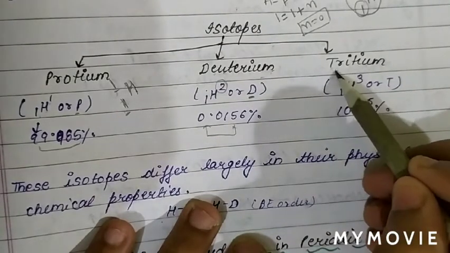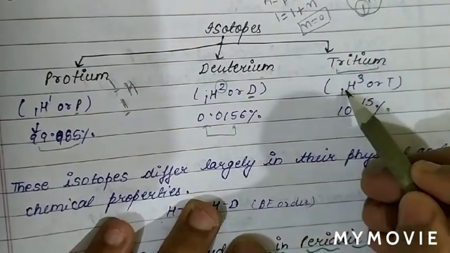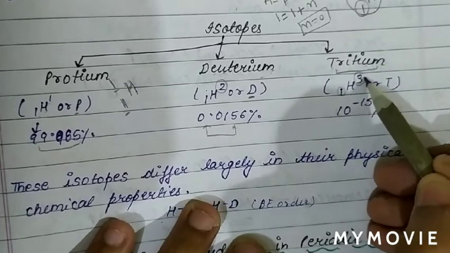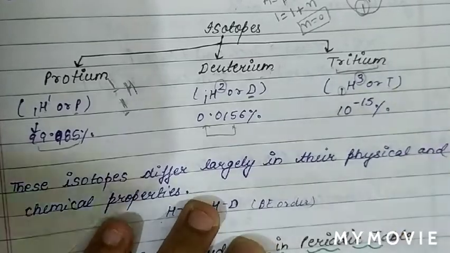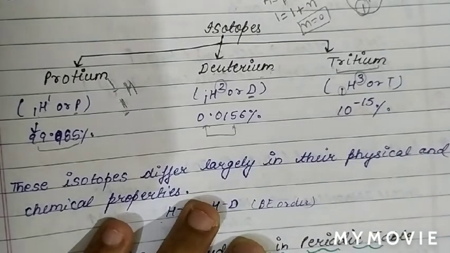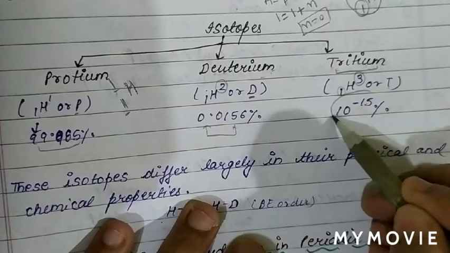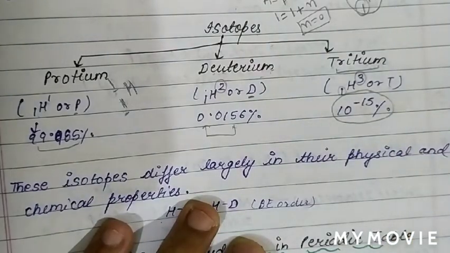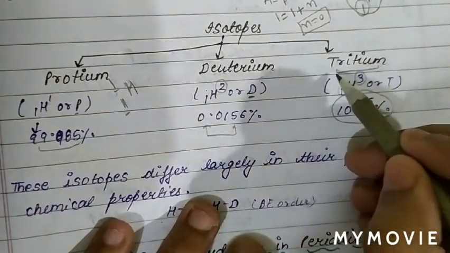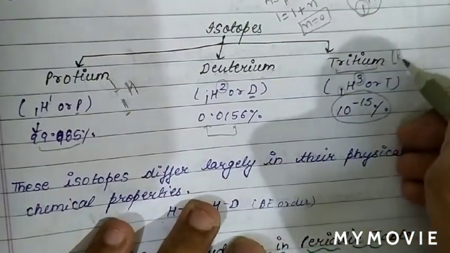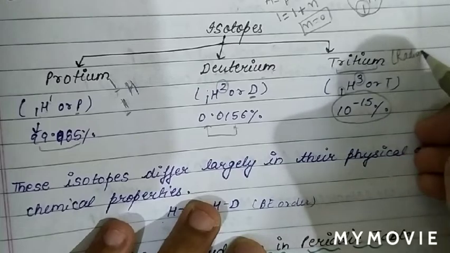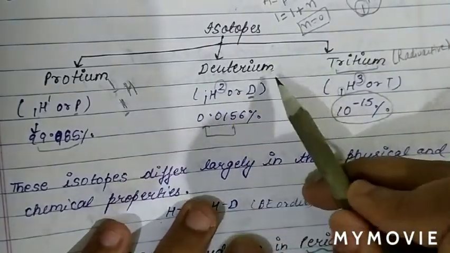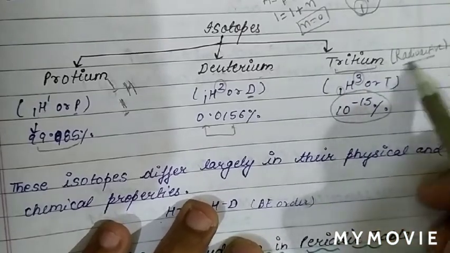The next isotope of hydrogen is tritium. Again the atomic number is 1, but the mass number in the case of tritium is 3. We can also represent it by T. Its percentage abundance is very low. Also, the third isotope, tritium, is radioactive in nature. So out of these three isotopes, protium, deuterium and tritium, tritium is radioactive.